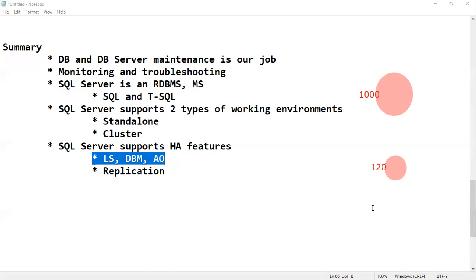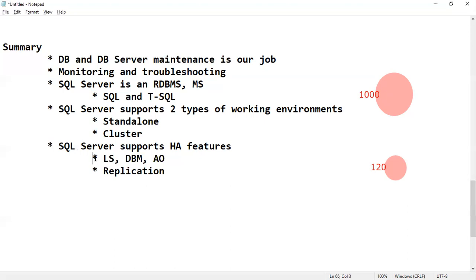Means some part of the database we can maintain at the user's location with replication. Changes made in this local copy are synchronized to the main server, and changes made in the main server are synchronized to the local copy. We can define either one way or two way, however the synchronization is required.